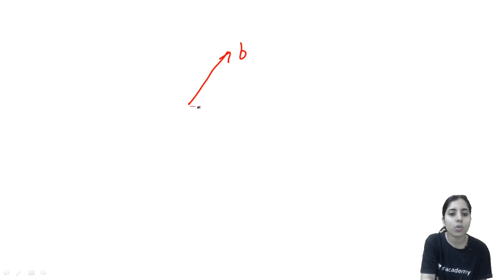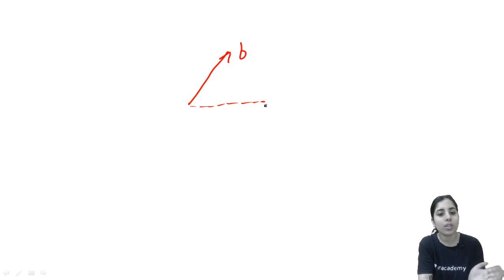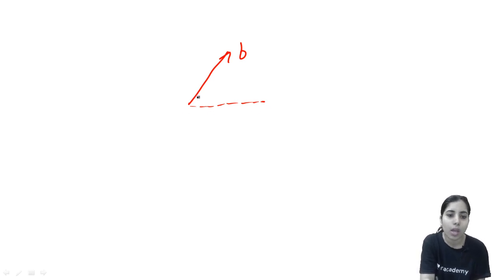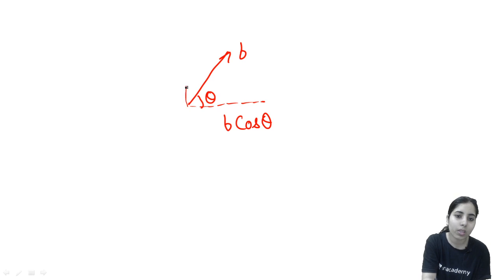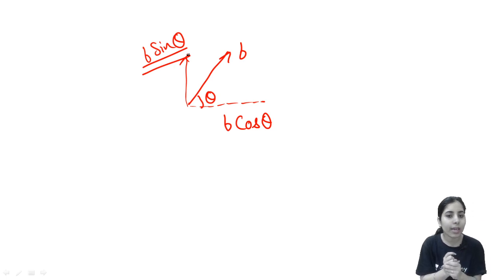How do we consider those components? If this is a line, clear? Or it is a vector A, in general if I am considering, or any other vector, and this angle is theta. So this component will be the horizontal component which we consider as B cos theta. And the perpendicular component will be what? B sin theta. Okay, so do you all know about this, how we take the normal or the perpendicular component and the horizontal one, and how we decide it is horizontal or it's normal?